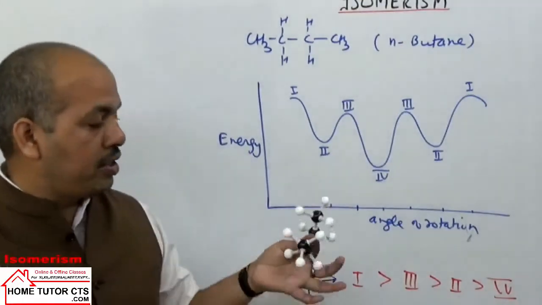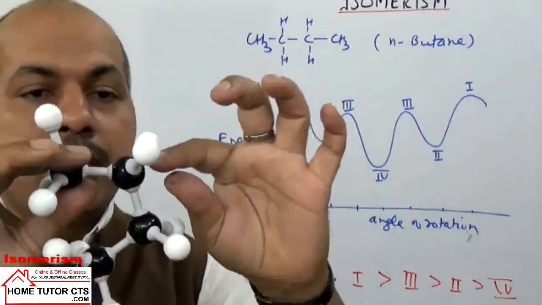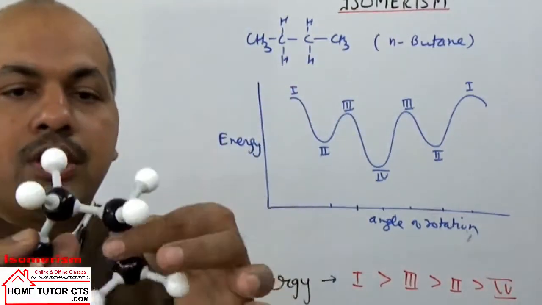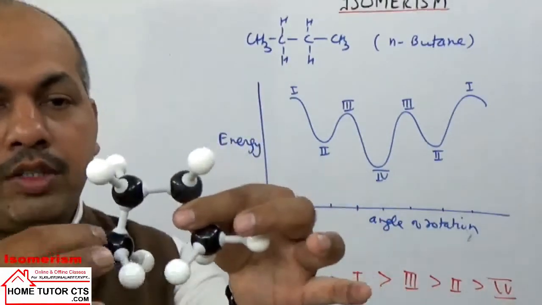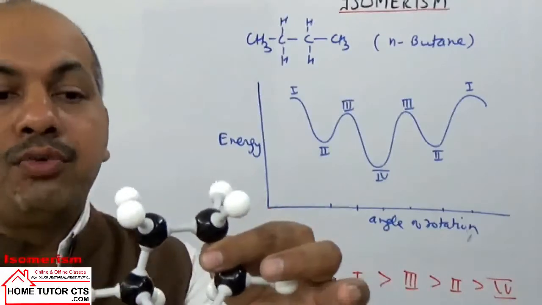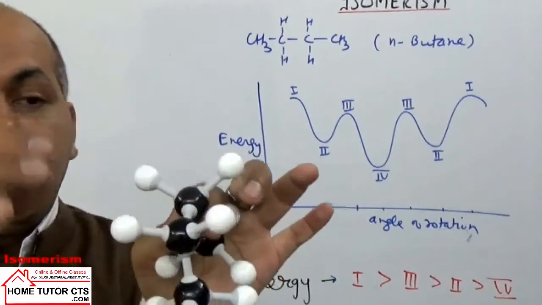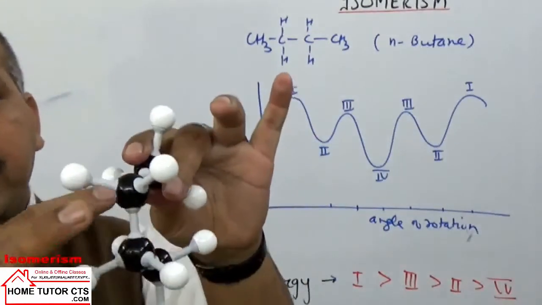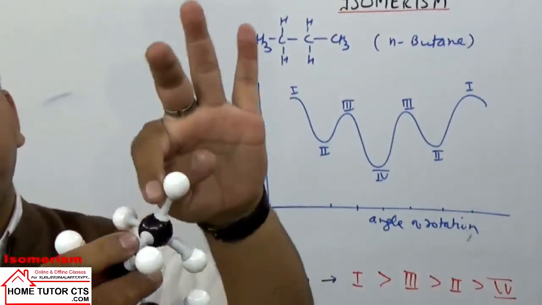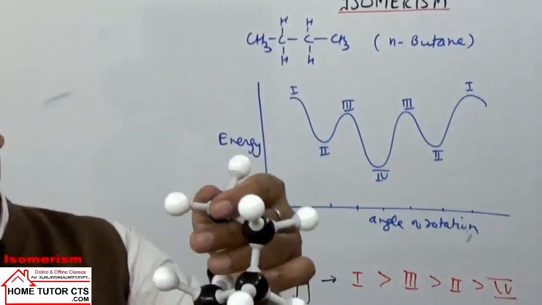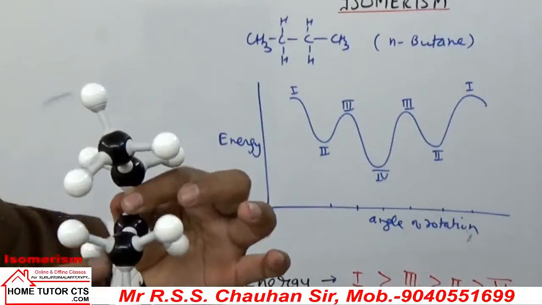If we draw the 3D structure, or the model, this is the model of N-butane. It is carbon number 1, carbon number 2, the two extremes. And just see here C2, C3. We have written a 4 carbon compound here, butane: 1, 2, 3, 4 carbon. In carbon 1 and carbon 2, the white ones are hydrogen atoms. You can see the carbon 2, carbon 3 bond. White ones are hydrogen atoms, and these two are methyl groups, attached to each carbon.